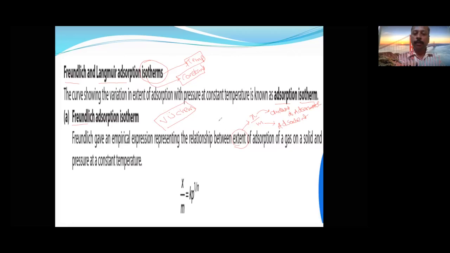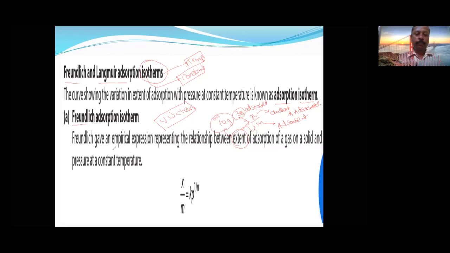Suppose on 10 grams of adsorbent, 3 grams are adsorbed. So this 3 gram will be x, 10 gram will be m. That is called the extent of adsorption.